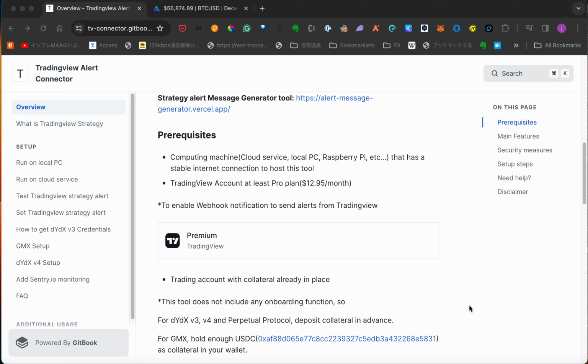Lastly, your wallet account with collateral should already be in place in GMX. By default, it uses native USDC token as collateral, but you can specify other tokens too. I also strongly recommend creating and using an exclusive new account for running your trading bot, not only to enhance your security, but also to track your trading performance easily. Of course, this tool does not guarantee your future profit, and you have to use this tool at your own responsibility.